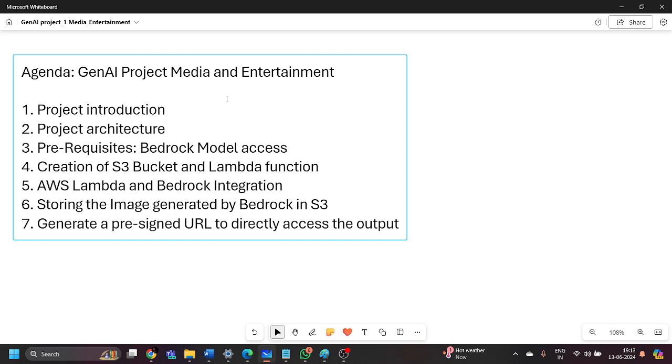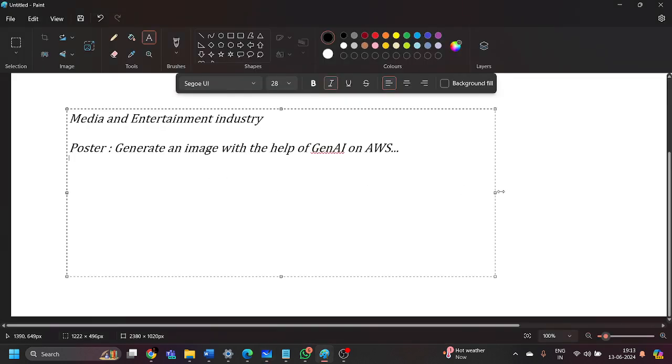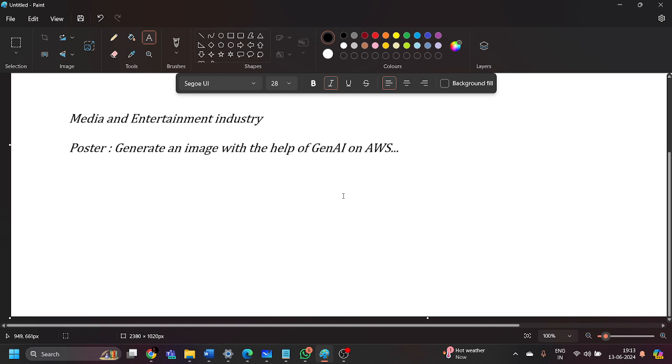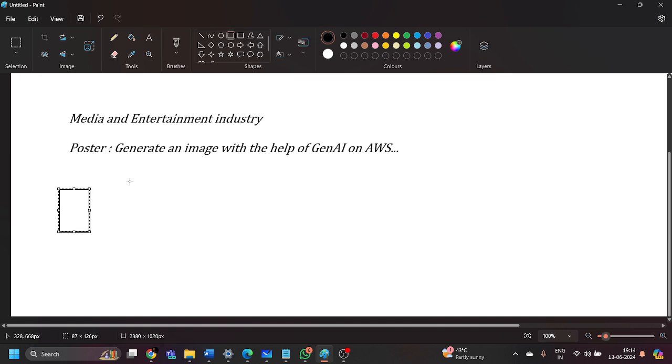Now, what will be the project architecture? Let's discuss the basic architecture we are going to cover inside this project. If I talk about the architecture, very first there will be a user.